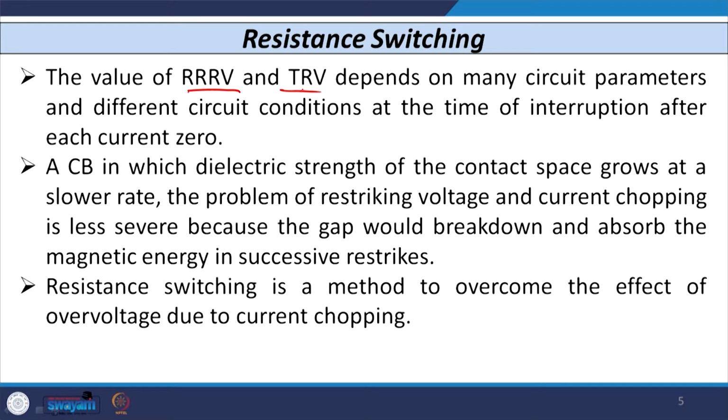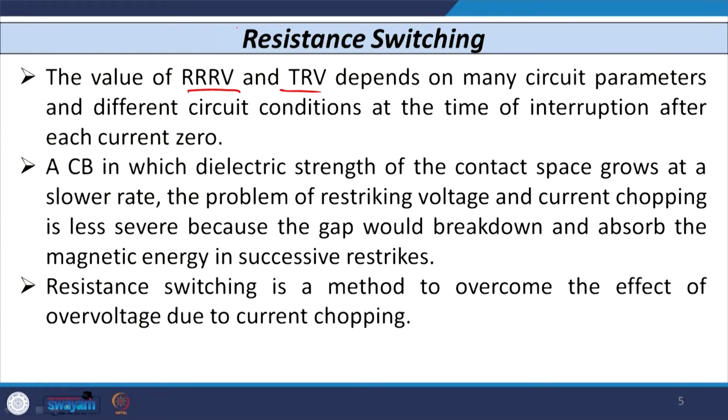So, if I want to reduce this voltage appearing across the contact of the circuit breaker while interrupting either a small inductive current or a capacitive current, how do I reduce it? How do we reduce the voltage across the breaker which appears at the time of interruption of short circuit current? This can be achieved with the help of the technique known as resistance switching. So, now we know what resistance switching is.